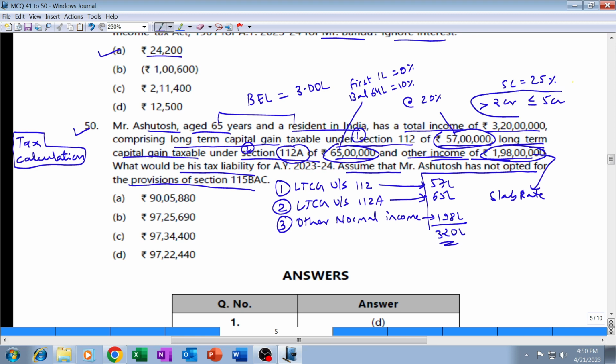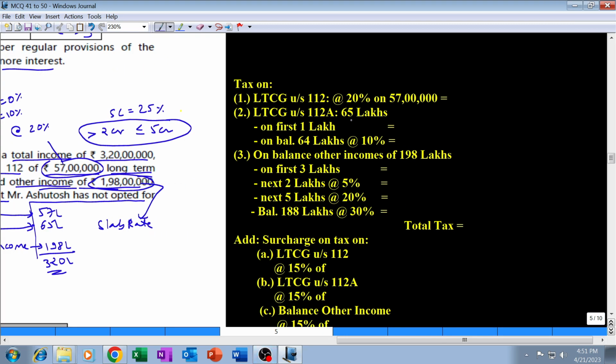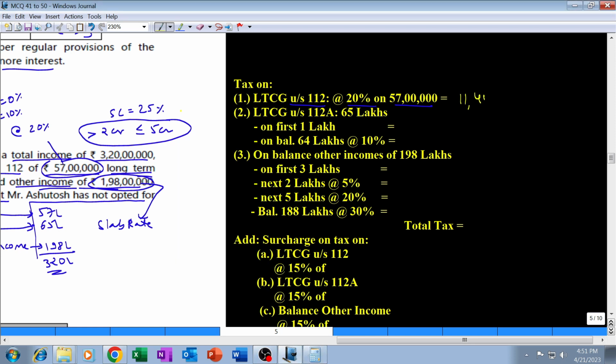Total is more than 2 crore but up to 5 crore. So surcharge rate ideally should be 25%. However, we will discuss surcharge rate at a later stage. Right now let's calculate the tax. Tax under section 112 at the rate of 20% on 57 lakh will be 11 lakh 40,000. Then under section 112A on 65 lakh, on the first 1 lakh tax will be nil, on balance 64 lakh tax at the rate of 10% will be 6 lakhs 40,000.